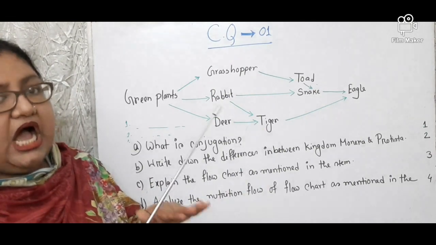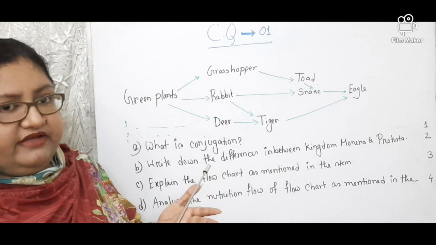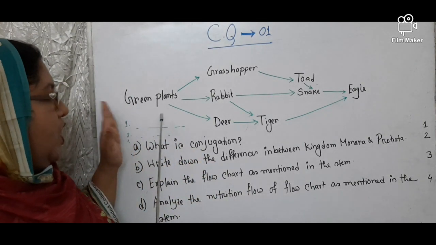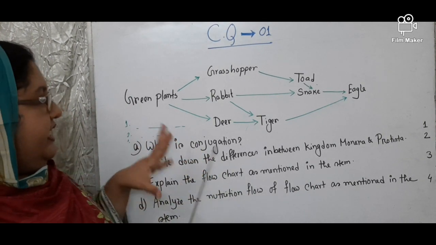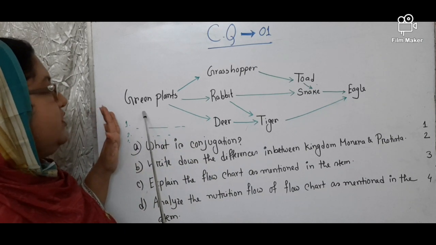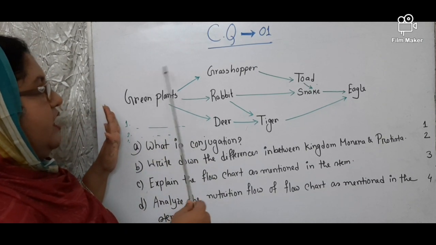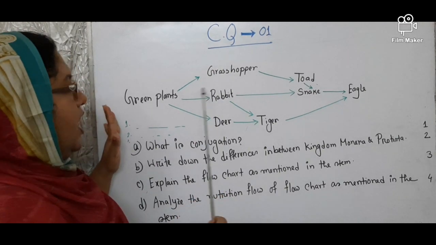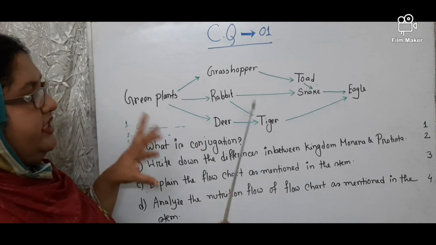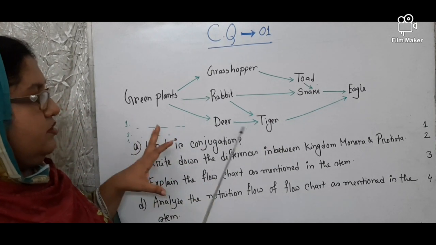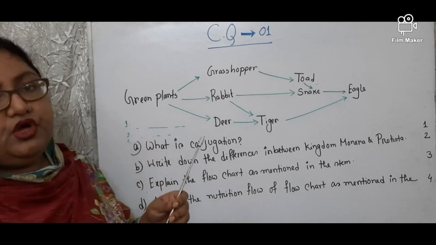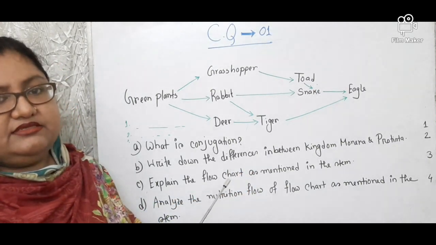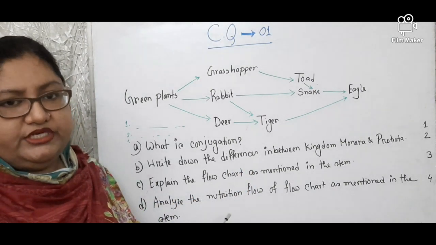But at first, how will you write the answer? As I have told you, in this case it has 4 segments. At first, you will explain what nutrition flow is. Then you will explain how the nutrition is transferred from the producer to the first level of consumer, secondary level of consumer, tertiary consumer, and top consumer, in the whole food chain or in this ecosystem. Then you will conclude that the nutrition flow in an ecosystem is cyclic. Okay, so this is the answer to these types of creative questions.